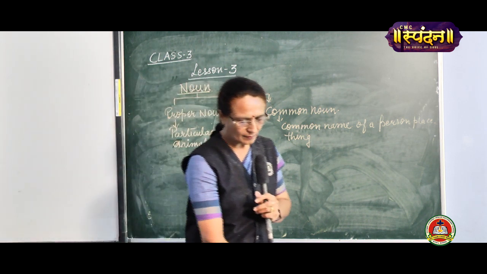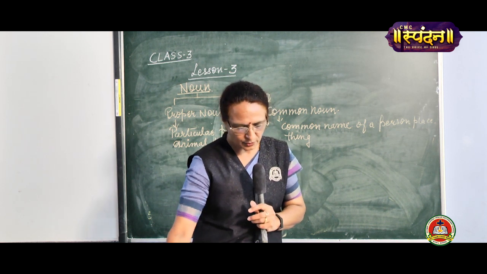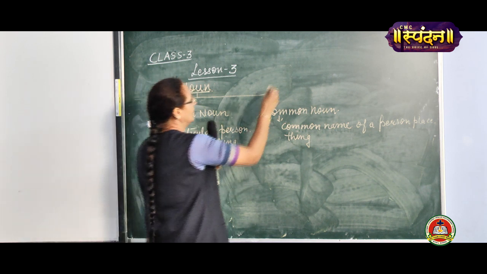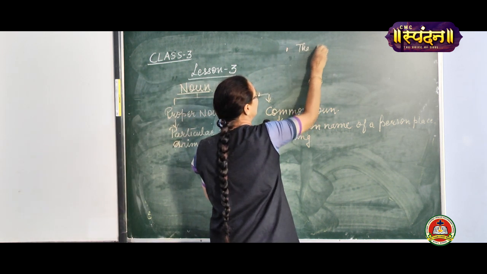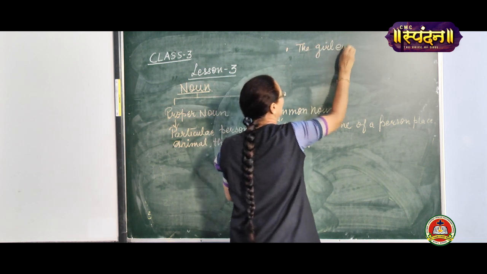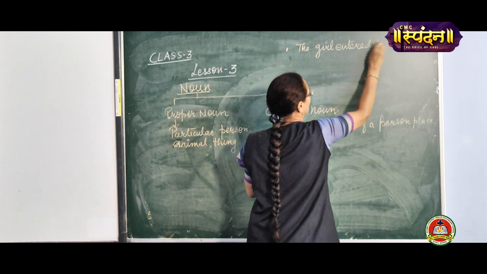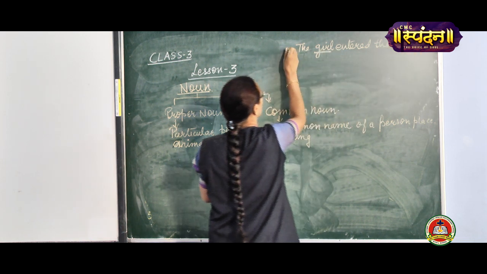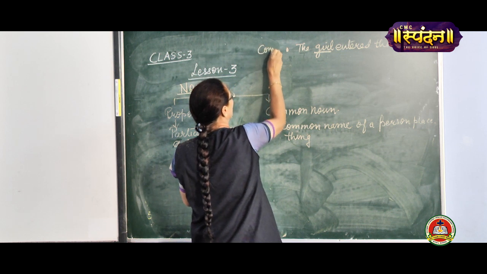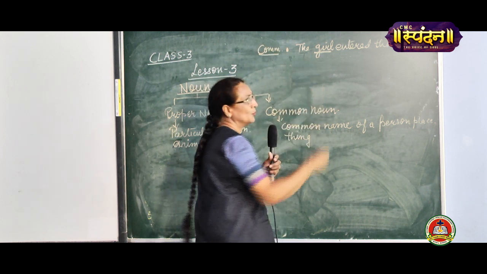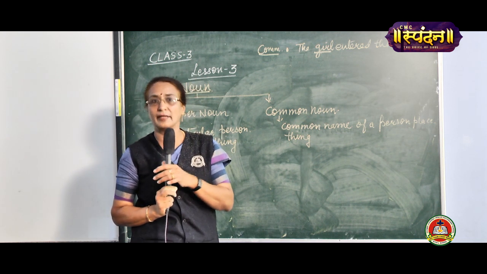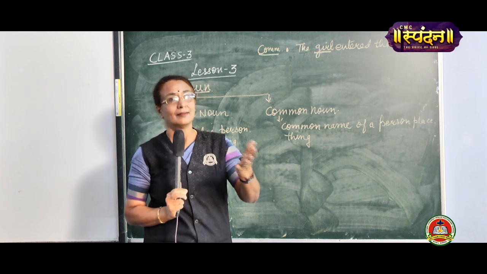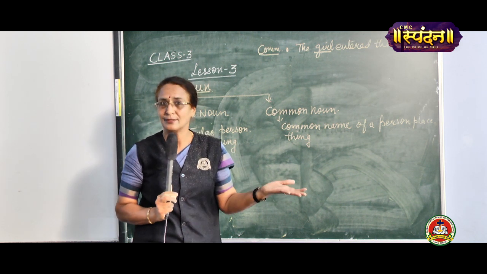Like, we compare it with two sentences. Now, if I say, the girl entered the room, girl is a common noun, because we don't know which girl we are talking about. Either she is Mary, Ansi, Ananya, Benita, who has entered the room, we don't know.